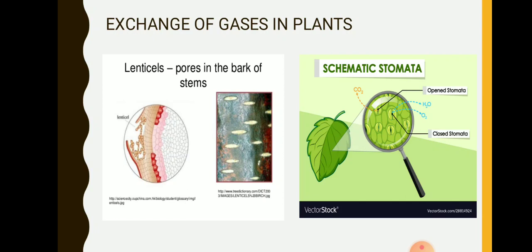And you all know that in aquatic plants, oxygen which is dissolved in water diffuses into the plant through leaves, stems and roots, and seeds in plants also respire. Okay, so this is how the exchange of gases takes place in plants.